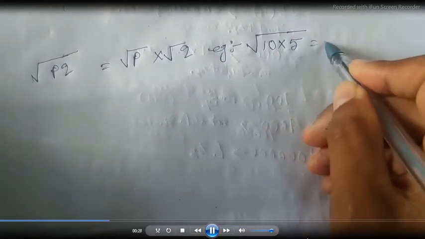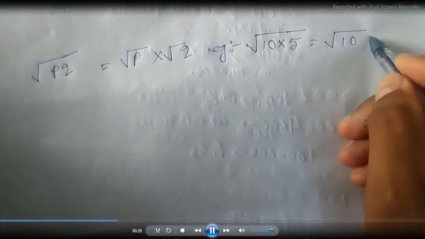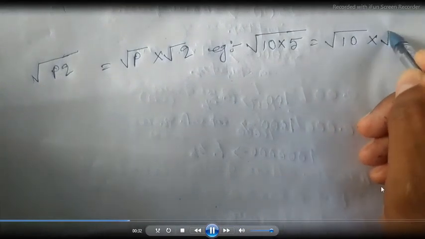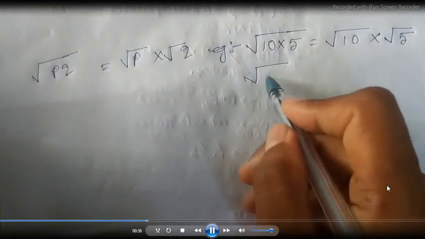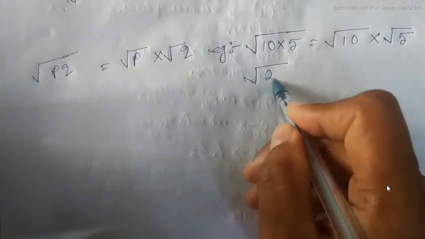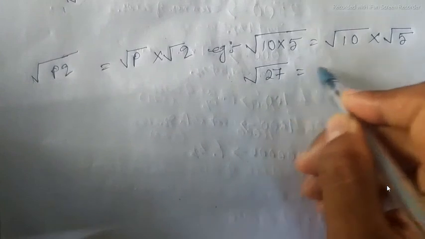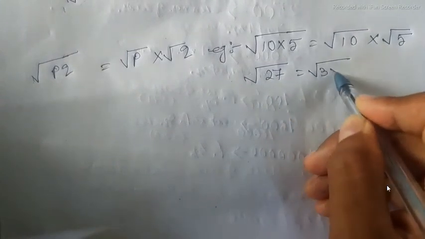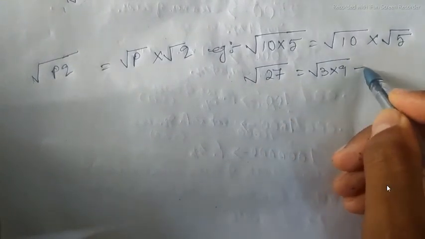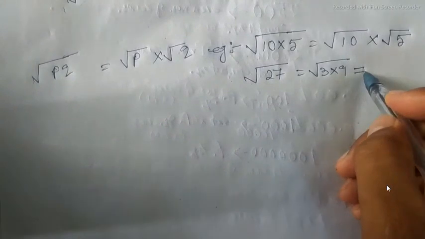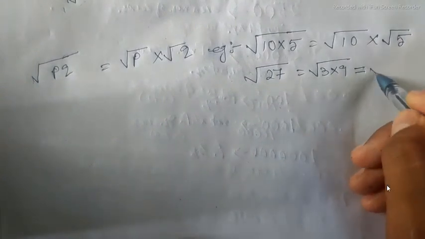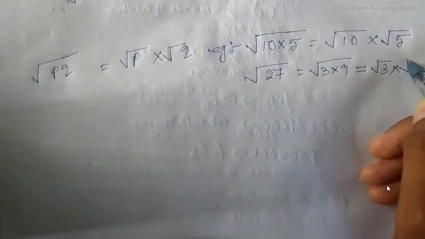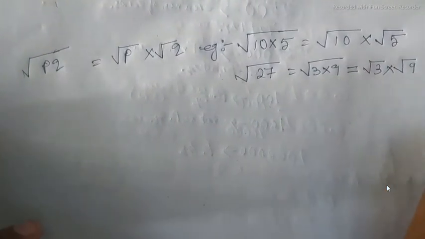Then we can write root 10 into 5 as root 10 into root 5. Or suppose it is 27. This 27 we can write as 3 into 9, equals root 3 into root 9. We can expand this way.